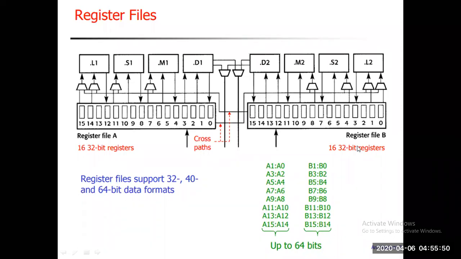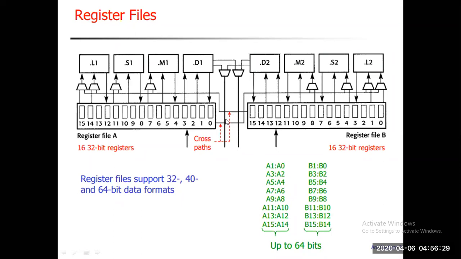Same thing is applicable to your data path 2. But you observe that there is no multiplexer for your data unit particularly. The data unit is not for computation, but it is responsible for address generation. Once you generate an address, at that particular address you are able to store the result of whatever data is to be manipulated or processed by this block particularly.